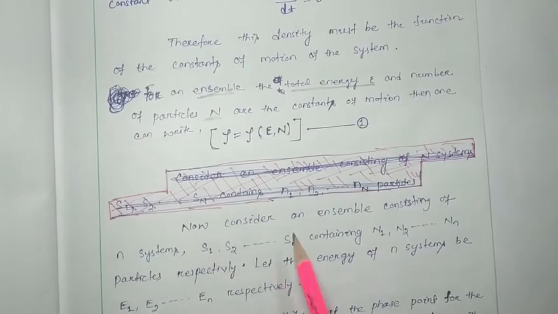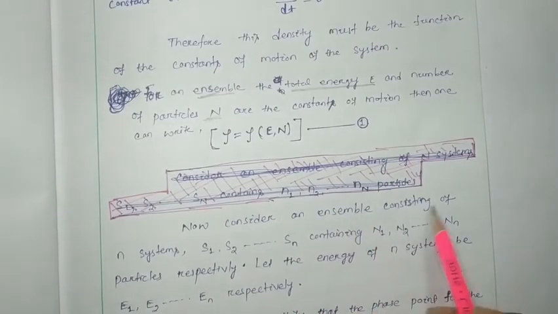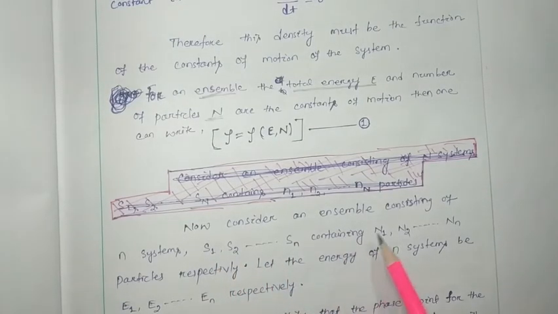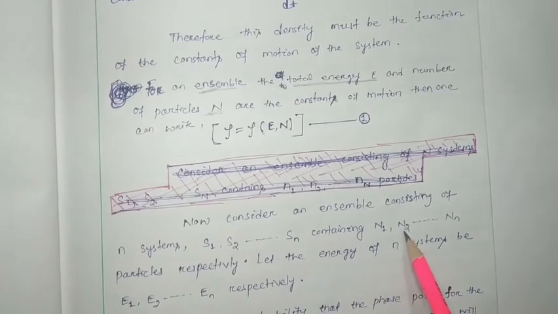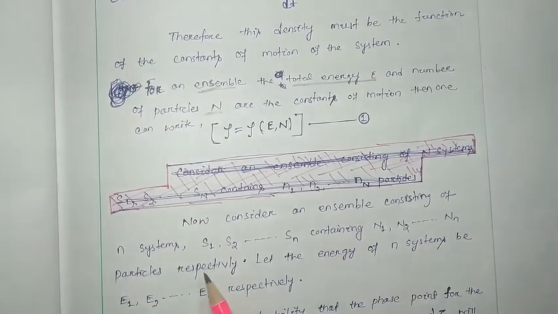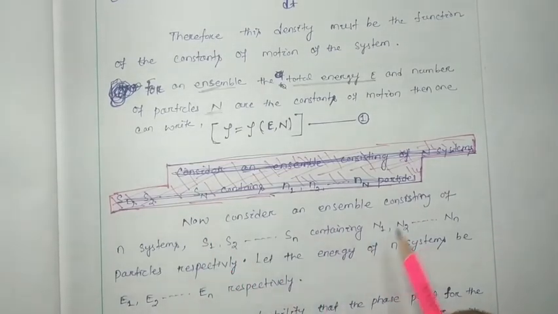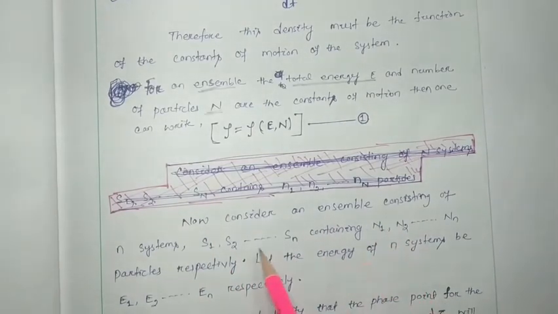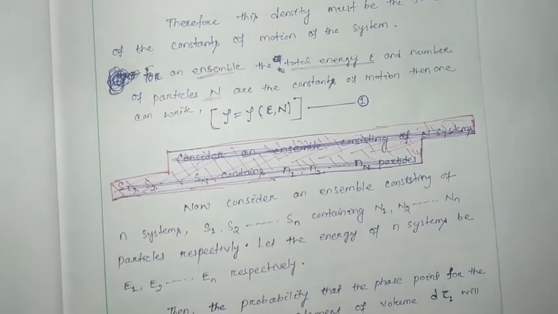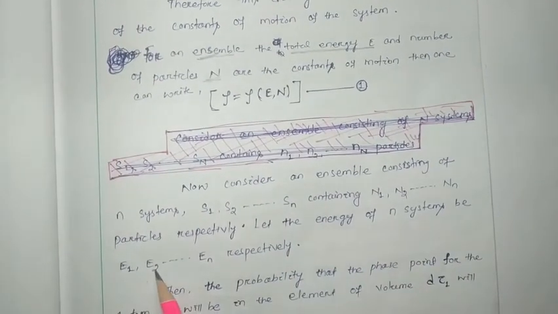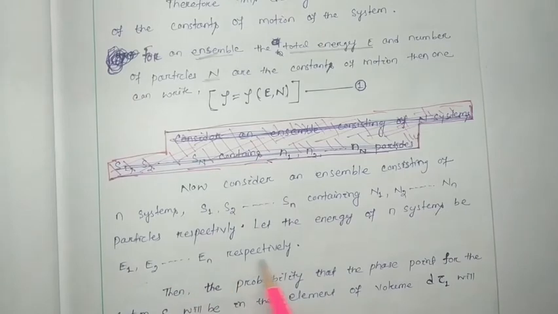Now consider an ensemble consisting of n systems S1, S2 up to Sn, containing N1, N2 up to Nn particles respectively. That means for S1, N1 particles are there, for S2, N2 particles are there. Let the energies of the n systems be E1, E2, up to En respectively.